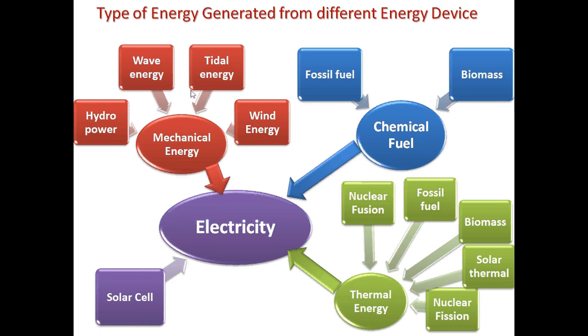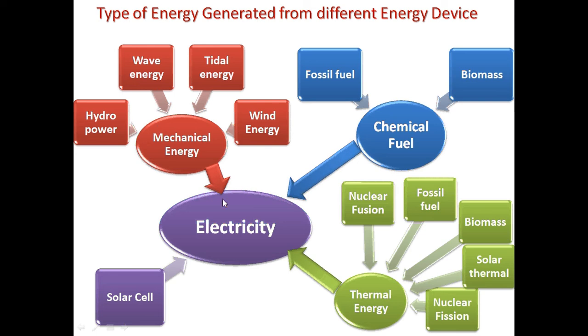Similarly, wind energy, where the kinetic energy of wind is utilized to rotate wind turbines, which later produce electricity. So all these four forms of energy systems, hydropower, wave energy, tidal energy and wind energy, produce energy in the form of mechanical energy.